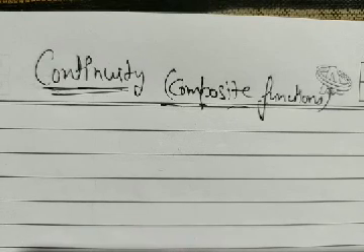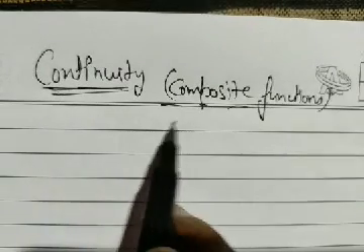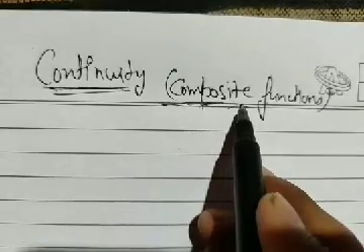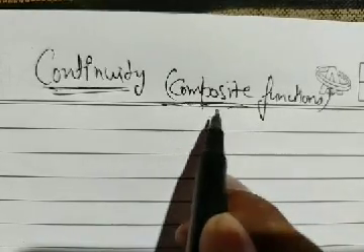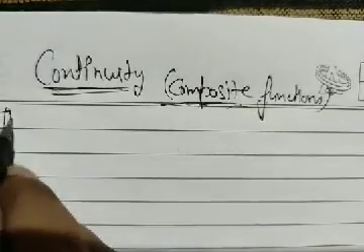Its limit exists there. Then the function is defined at the given point. After that we discussed the algebra of continuity. And today we are going to start with the continuity of composite functions. We are going to start with one of the theorems.